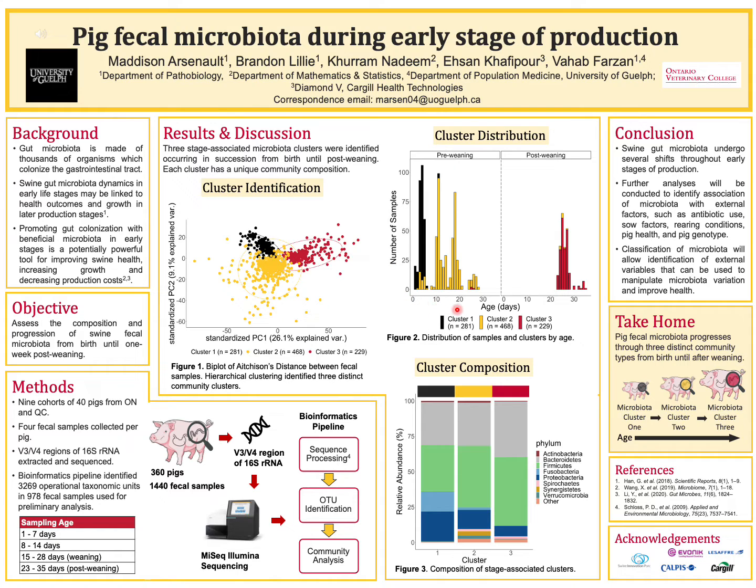Figure 2 then examines the age of the pig at sampling along the x-axis. And note this graph is faceted, so pre-weaning samples are on the left, and the distribution of post-weaning samples is on the right. This figure highlights the prevalence of each cluster at different sampling ages. Briefly, cluster 1 in black occurs mostly during the first week of life, and then all other pre-weaning samples were classified into the second yellow cluster.